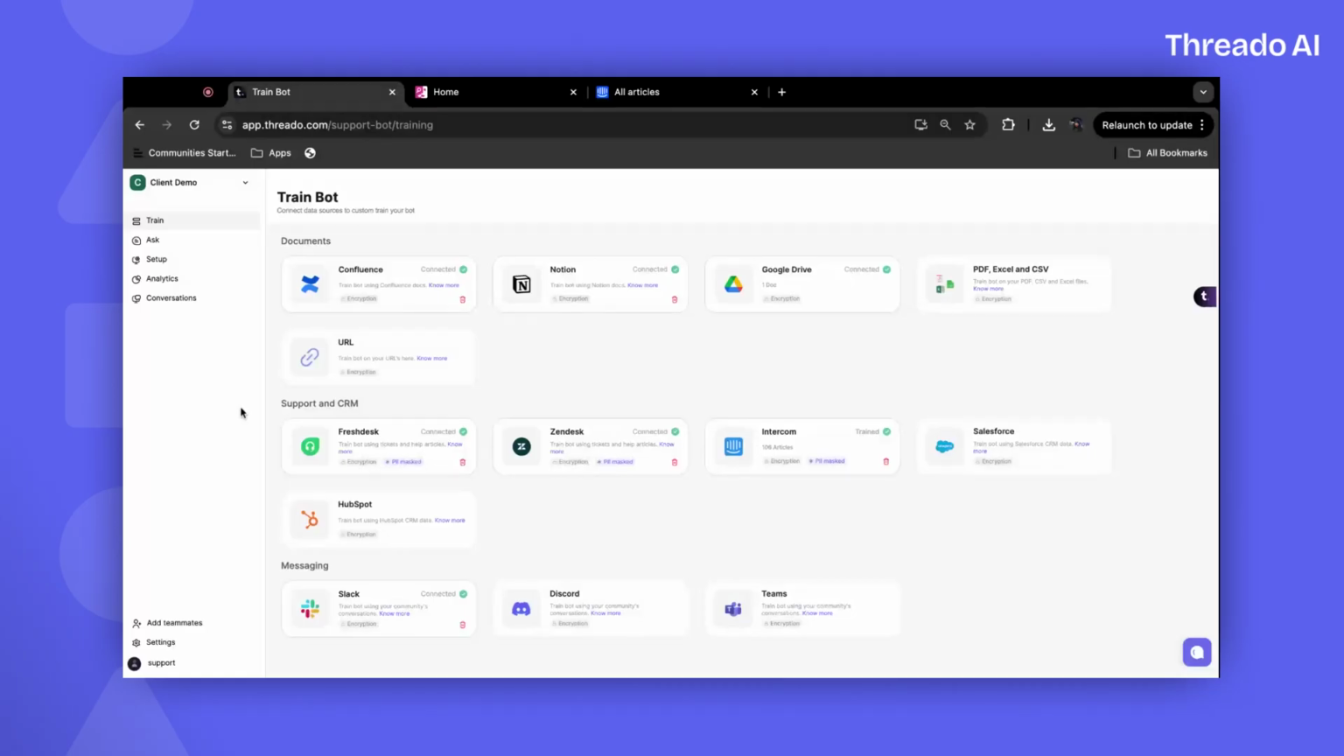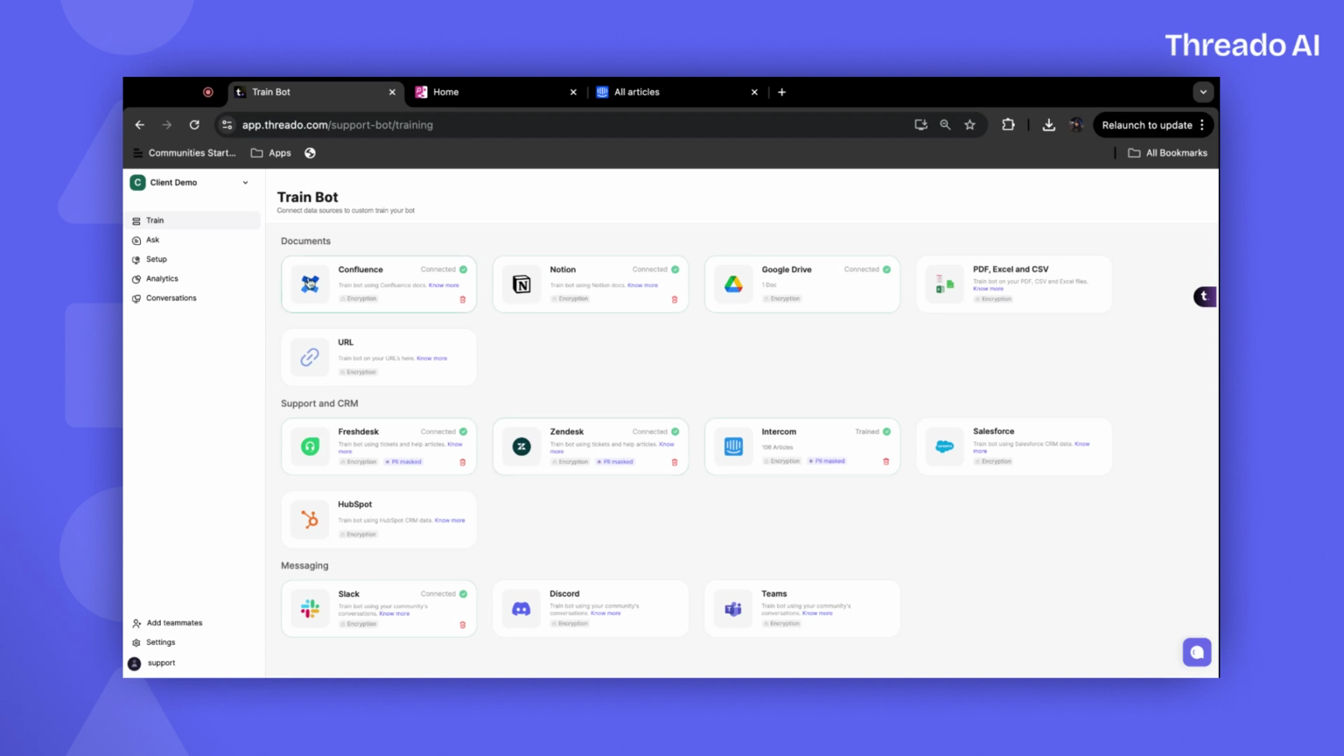Hello there. Today we're going to show you how to train the AI bot on Zendesk articles and historical tickets using a variety of filters. This way, you won't need to manually extract information from previous customer interactions. Our seamless integration with Zendesk makes this a simple process.